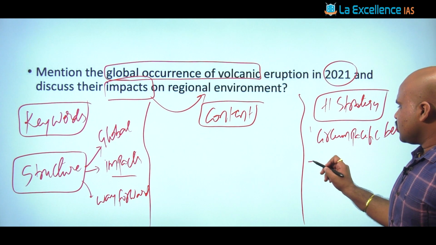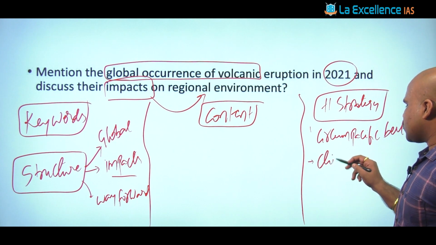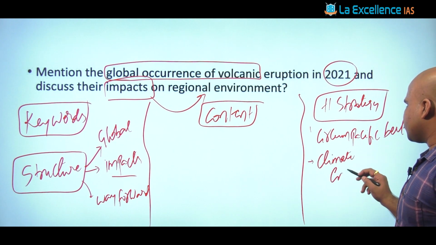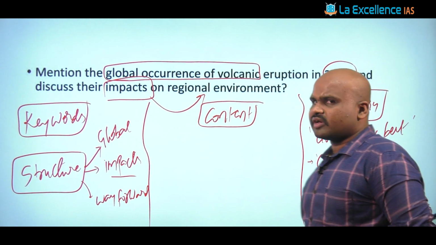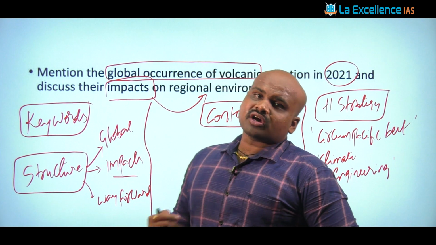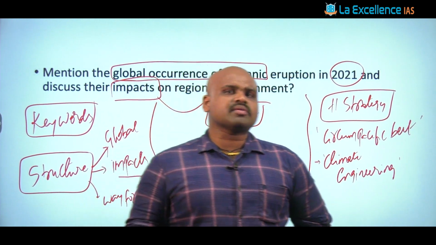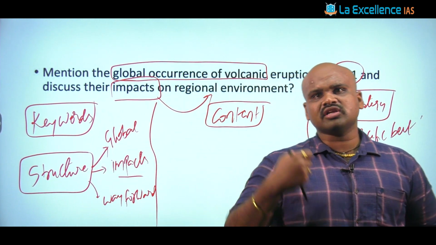Then one particular thing that can be talked about is the climate engineering phenomenon. This is going to act as a natural source of climate engineering, because when we talk about certain mitigative technologies, we talk about something called stratospheric aerosol injections.